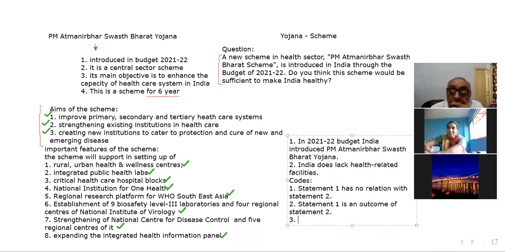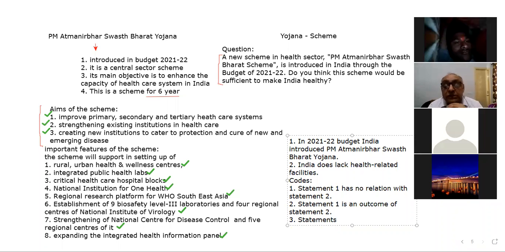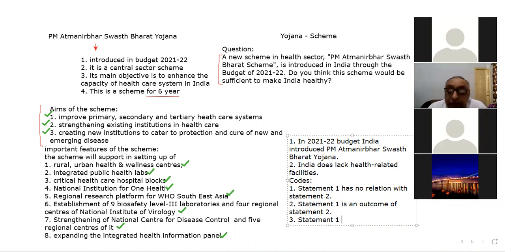Number 3, you can say that statement 1 leads to the conclusion which is given in statement 2. And number 4, none of these.